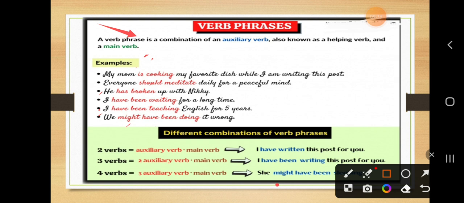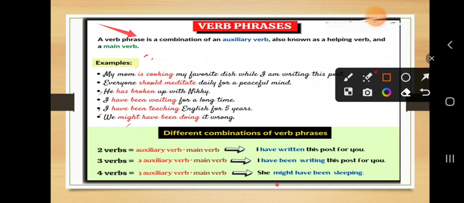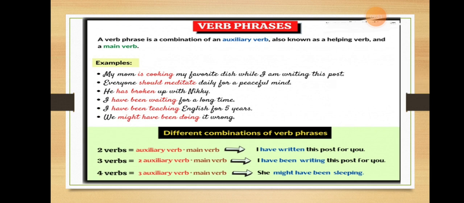3 auxiliary verbs and main verb. She might have been sleeping. यहाँ पर might have been are 3 auxiliary verbs and sleeping is a main verb. So I hope students you all have understood what is a verb phrase. A verb phrase is composed of a verb and words that modify the verb. It has an auxiliary verb and a main verb.